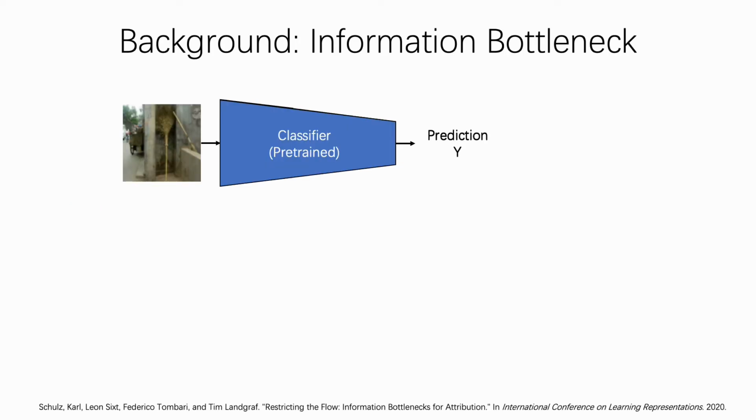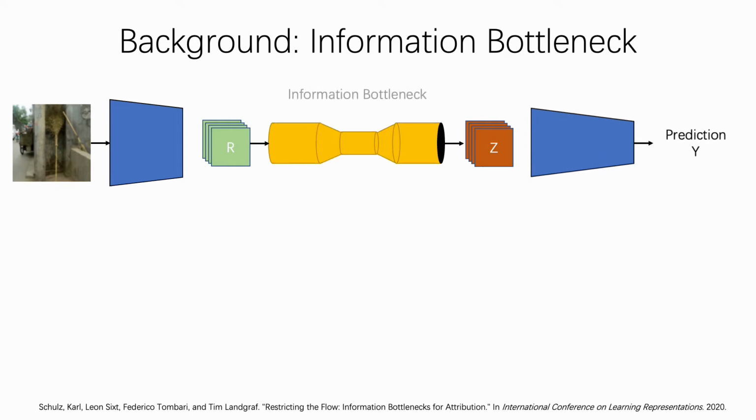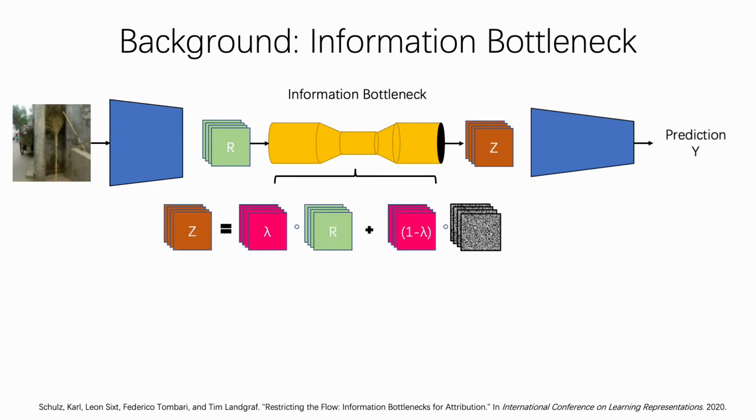The information bottleneck attribution, or IBA, explains the prediction via measuring the predictive information of latent features. This is achieved by placing an information bottleneck on latent features. IBA places a bottleneck on features of an intermediate layer by injecting noise to the features. The noise-injected features coming out from the bottleneck are referred to as bottleneck variable Z.